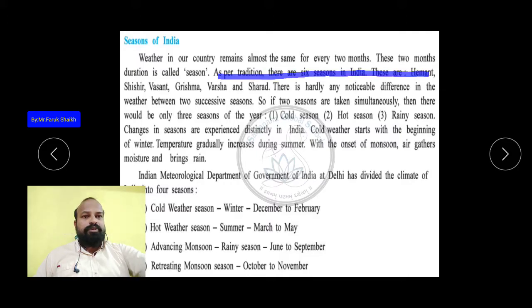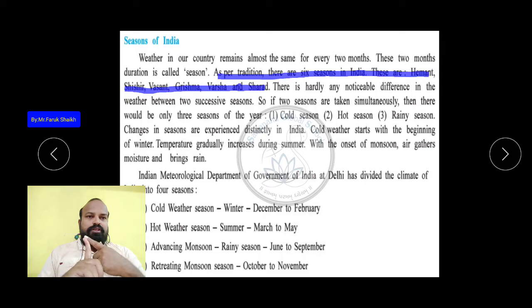These are the Hemant, Sisir, Vasant, Grishma, Varsha, and Sarad. Okay, now India's cold weather starts with the beginning of winter. Temperature gradually increases during the summer, and with the onset of monsoon, air gathers moisture and brings rain. Okay, so these are the three seasons.